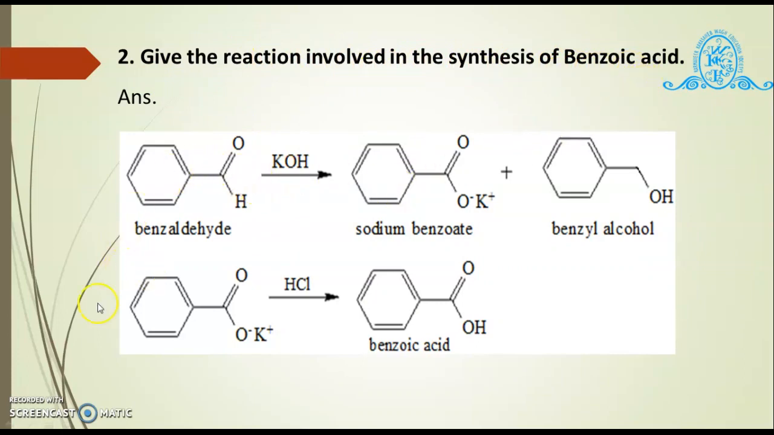Next question is, give the reaction involved in the synthesis of benzoic acid. Answer, you can see on screen. This is the reaction involved in the synthesis of benzoic acid, where benzaldehyde when reacted with potassium hydroxide produces an intermediate, and when reacted with hydrochloric acid, it produces benzoic acid.